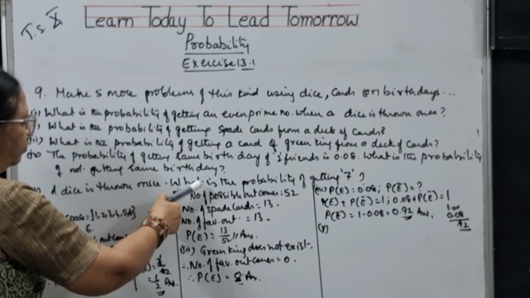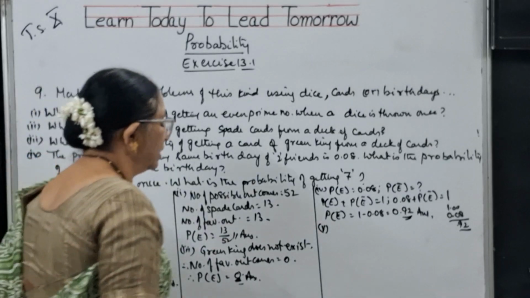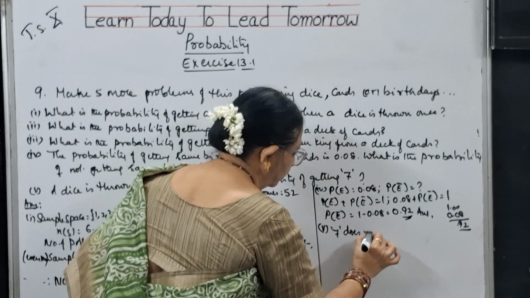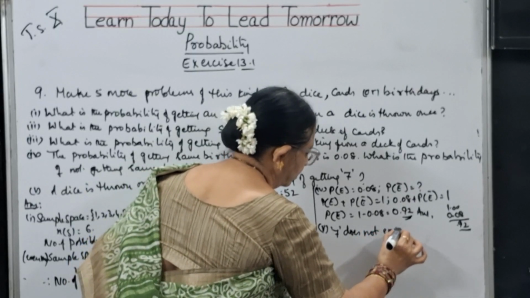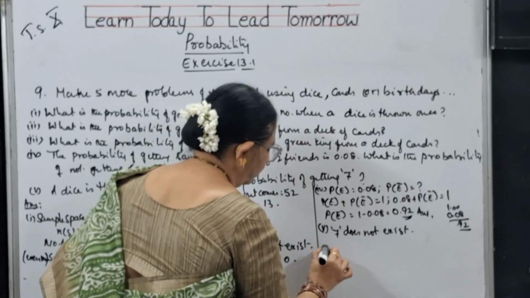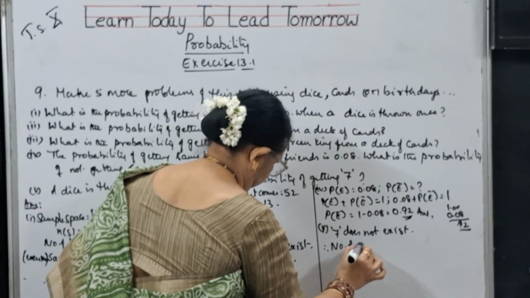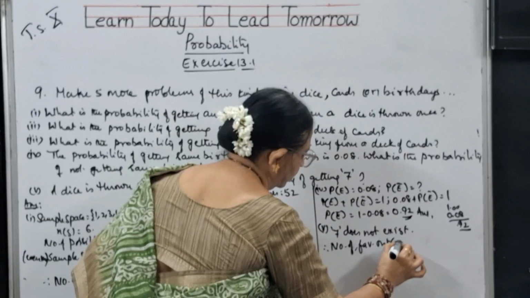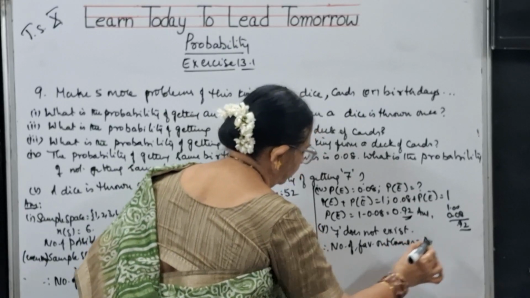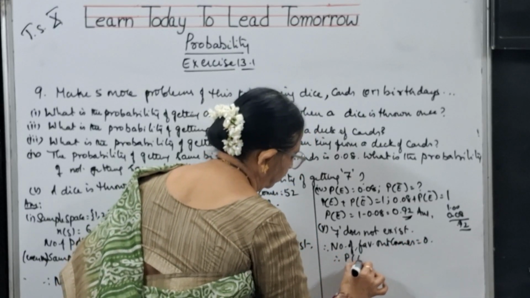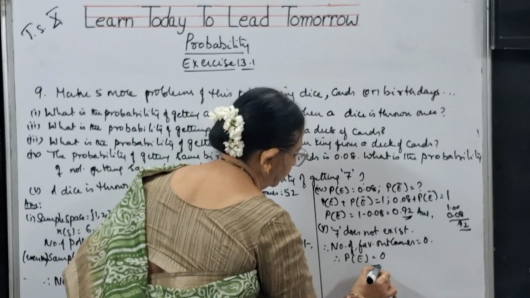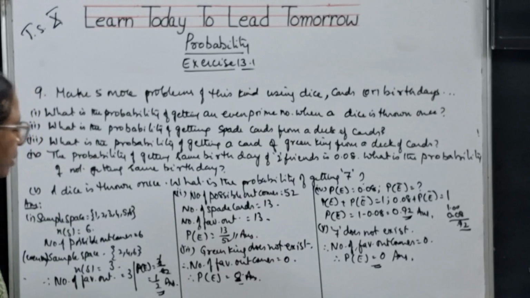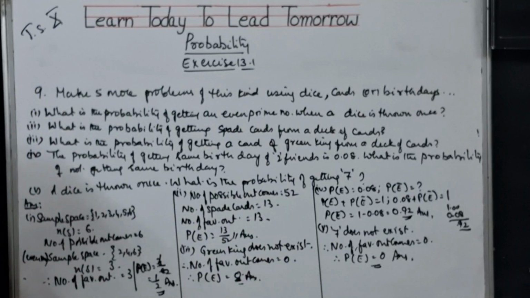Next, fifth bit. A dice is thrown once. What is the probability of getting 7? So 7 does not exist. Therefore, the number of favorable outcomes is equal to 0. Therefore, the probability of the event is also equal to 0. This is the answer.